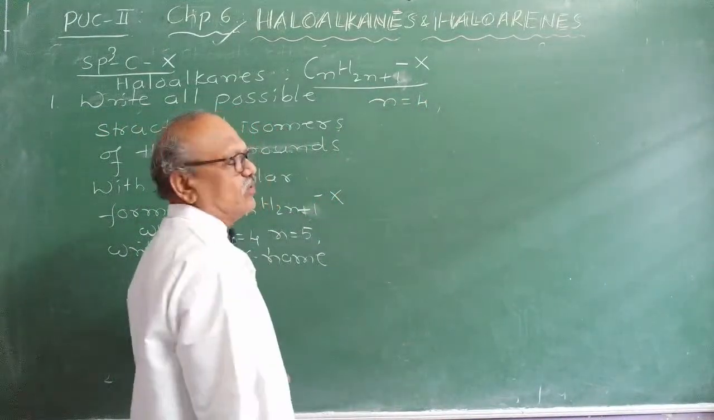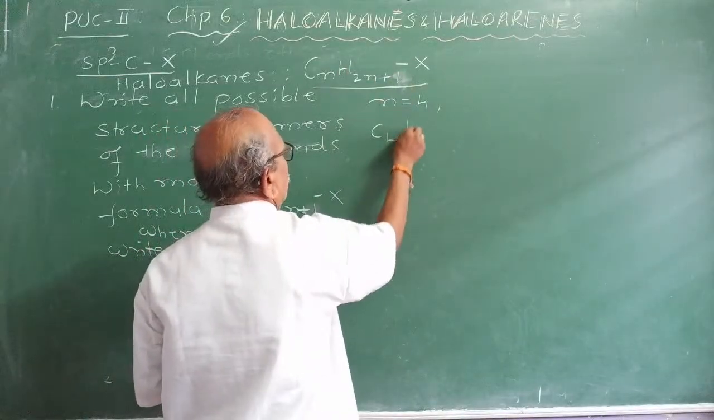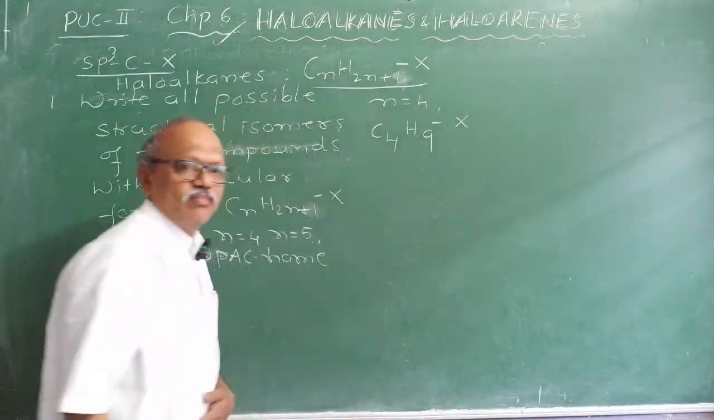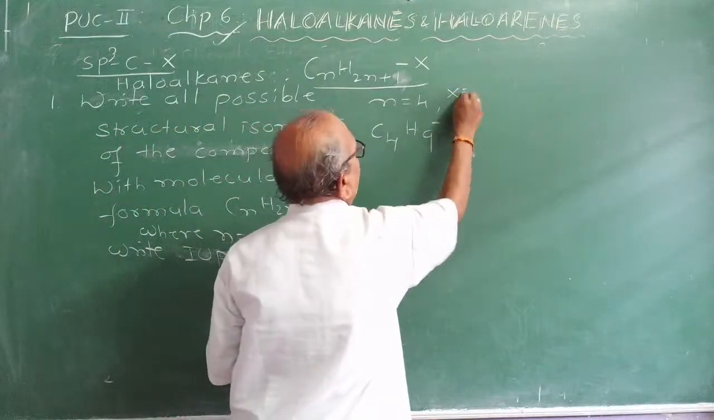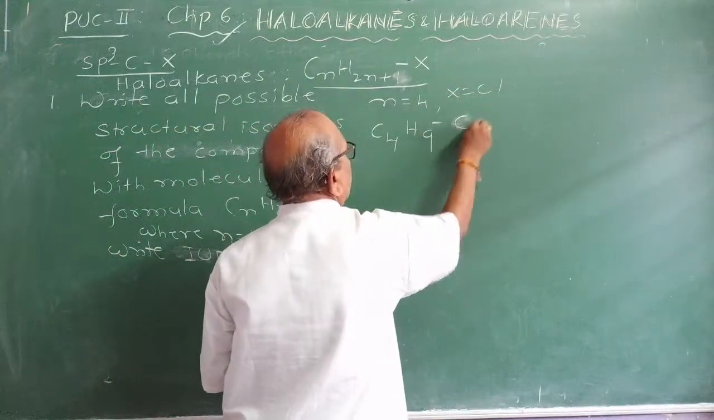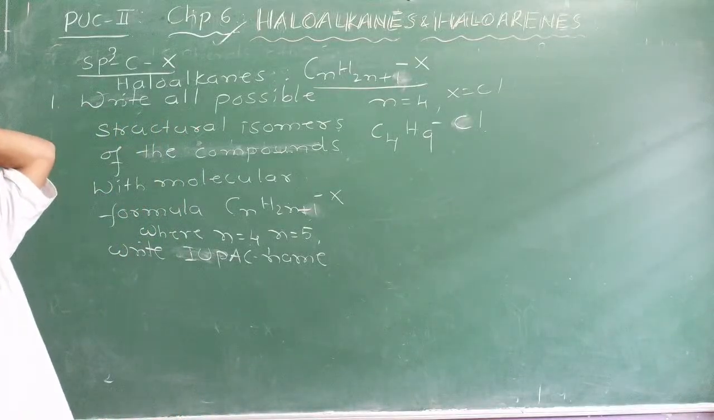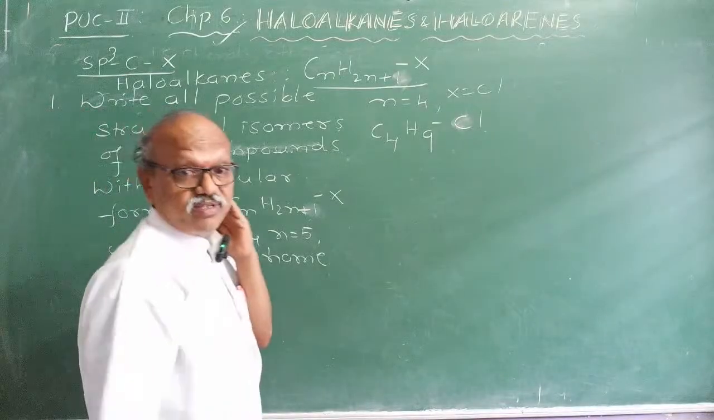n is equal to 4, you get C4H9X. Now let us take X as chlorine, for example. We will take a chlorine and write all possible structures. Given the molecular formula, how do you write the structural isomers?